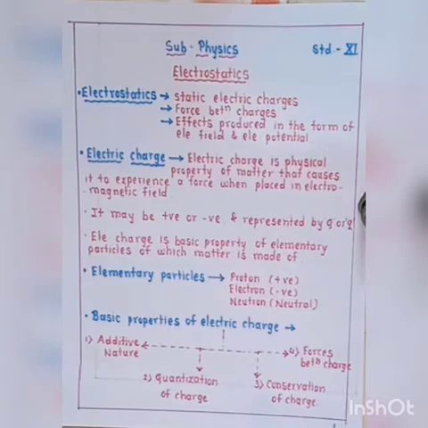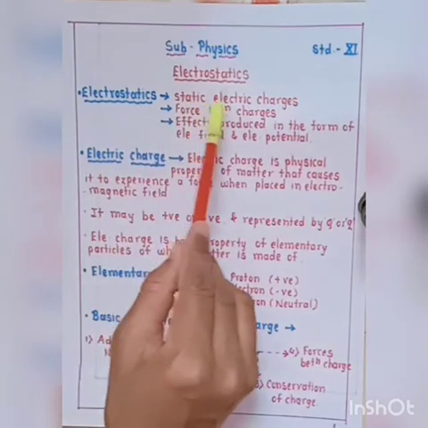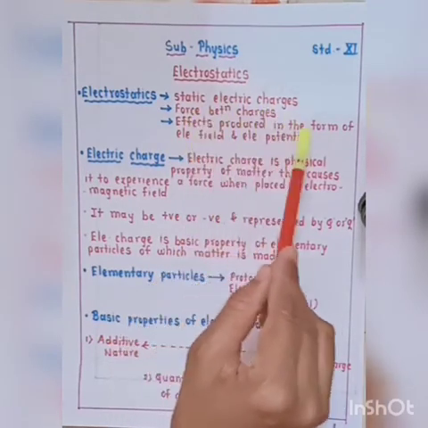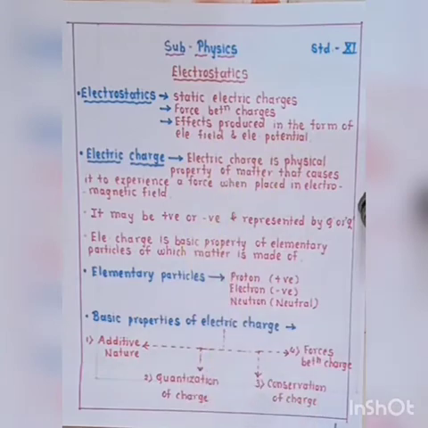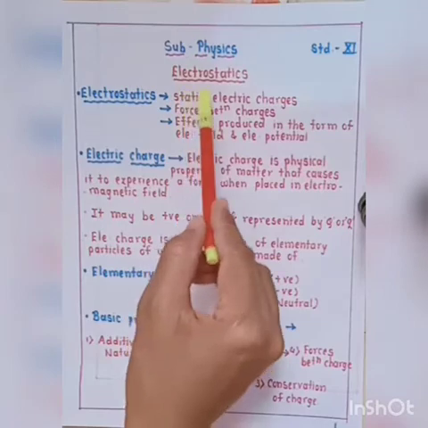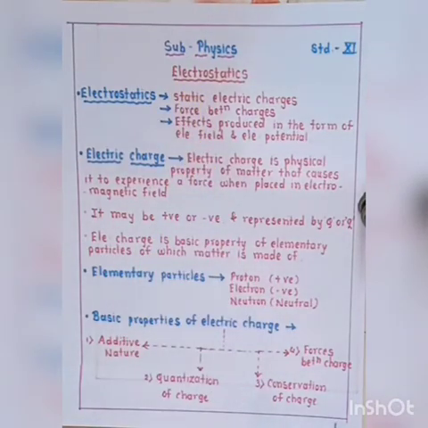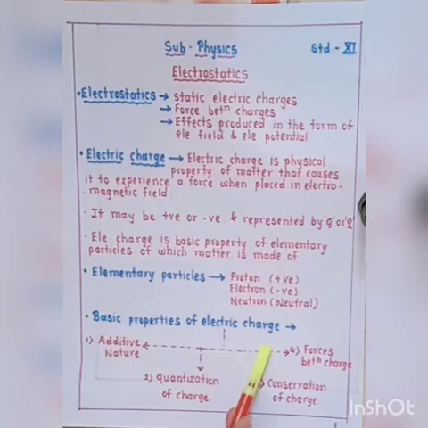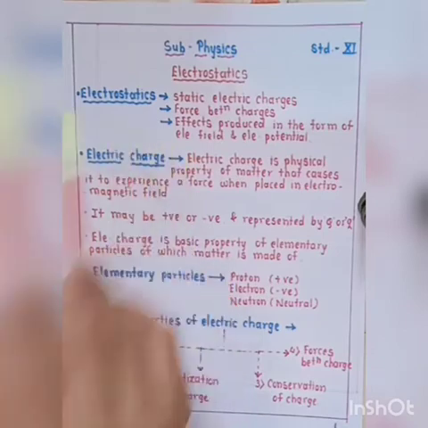Electrostatics is mainly the study of static electric charges, then force between charges and effects produced in the form of electric field and electric potential. Now in this chapter we will study the concepts related to electric charge, like basic properties of electric charge, then Coulomb's law in scalar form, vector form, relative permittivity, principle of superposition. So all these concepts are related to electric charge.